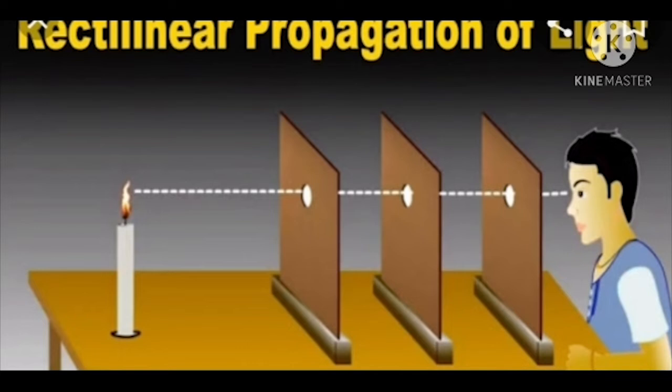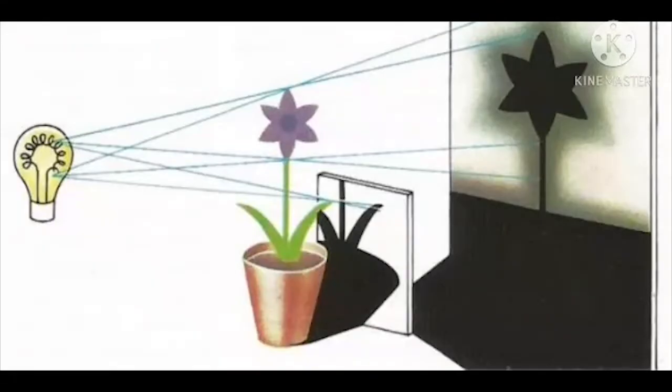Now we'll come to the main topic, rectilinear propagation of light. From this we understood that light travels in a straight line. This property of light is called rectilinear propagation of light. Got it, children? Now let's know about the formation of shadows.